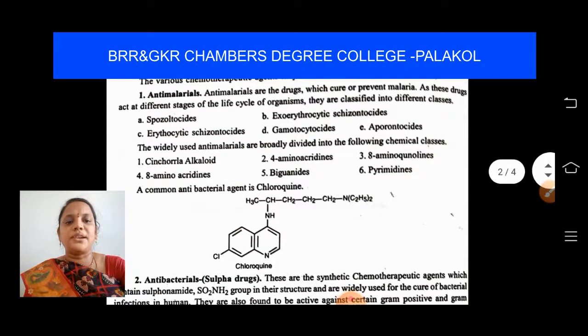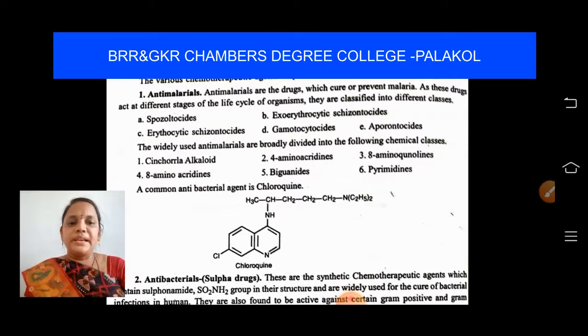If you observe the structure, students, a benzene ring is fused with a pyridine ring. Of the two rings, one is homocyclic and the other is heterocyclic, which contains N. In the 7th position you have chloro, and the NH is attached to an alkyl chain, CH3, CH, CH2, CH2, CH2, and an N,N-diethylamino group is also present.